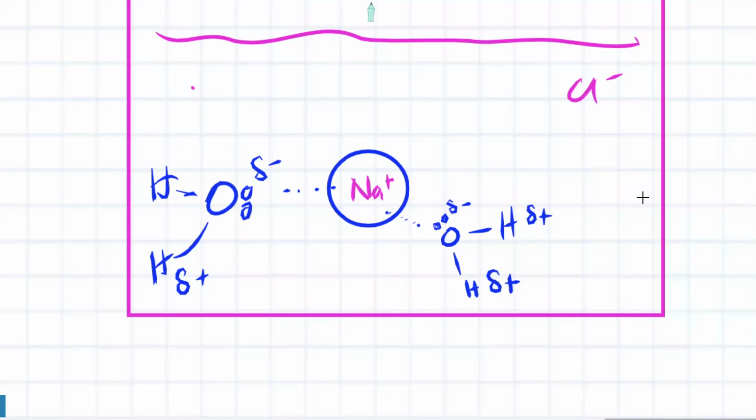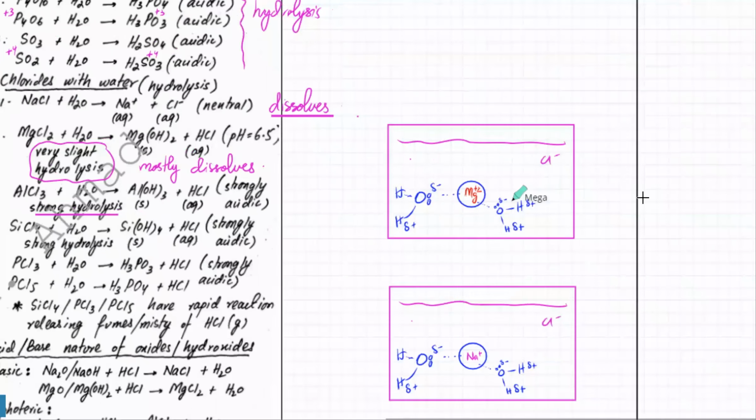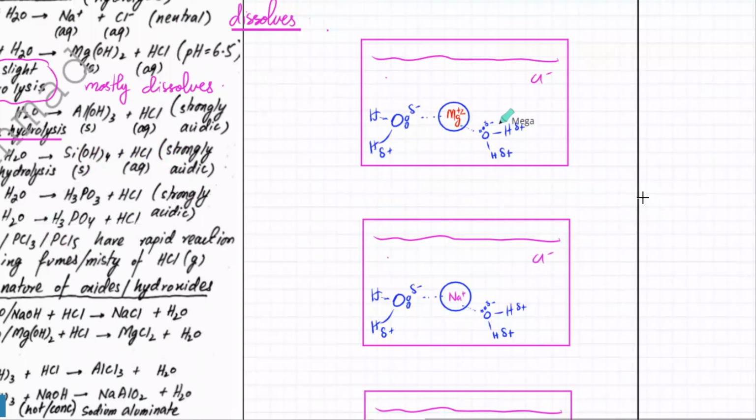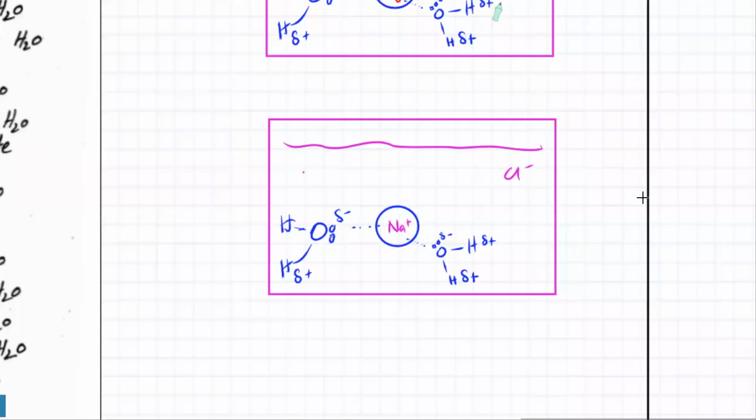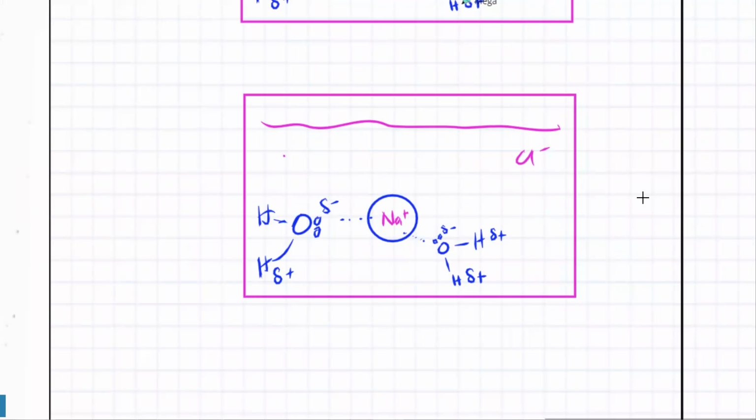Same thing happens. Mg has a +2 charge. कहाँ गया? अच्छा, गलत वाले को कर लिया. 1 second. So now the same thing happens to this one. And AlCl3 mixes in water and the same thing happens. It dissolves, right?